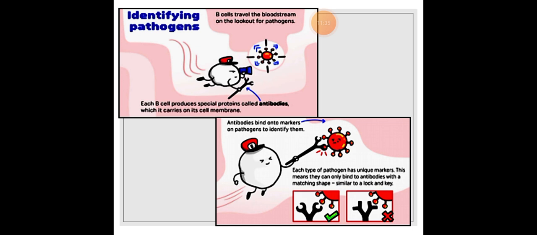Identifying pathogens. B cells travel in the bloodstream on the lookout for pathogens. Each B cell produces a special protein called antibodies, which it carries on its cell membrane. Antibodies bind onto markers on pathogens to identify them. Each type of pathogen has a unique marker. It means that they can only bind to antibodies with a matching shape, similar to a lock and key.